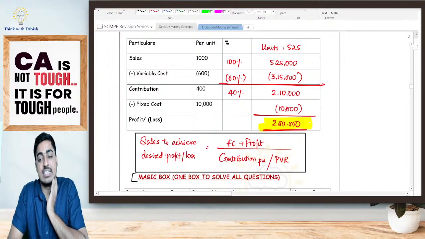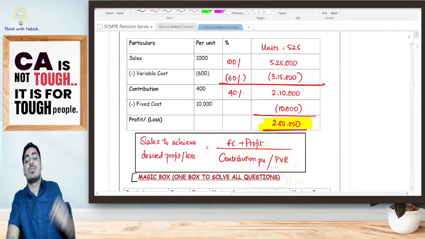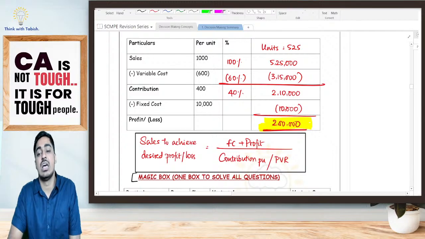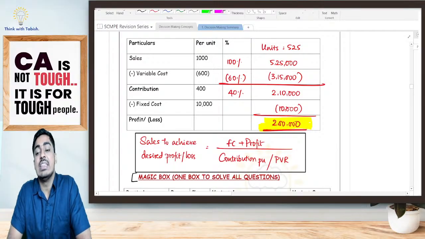Everyone, 2 lakh as a contribution is not sufficient. Why? Because I have my fixed cost of 10,000 rupees. That means I should be earning a contribution of 2 lakh 10,000 rupees.